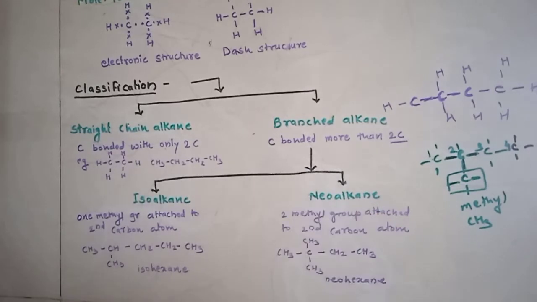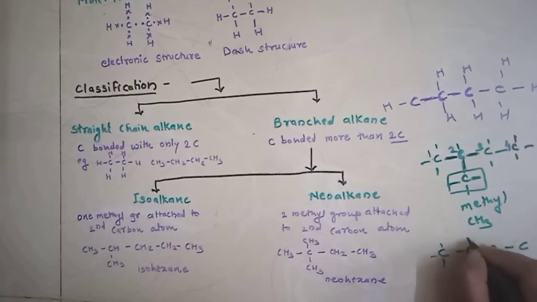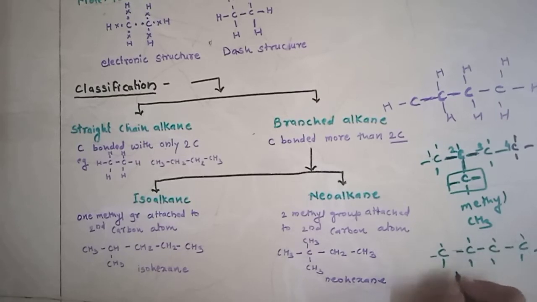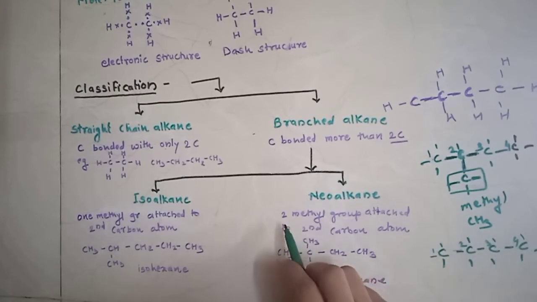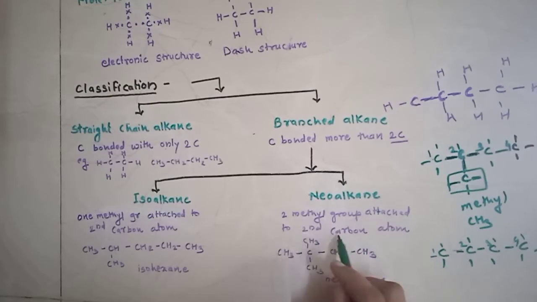Then neoalkane means what? This is very easy. In a neoalkane, two methyl groups are attached to the second carbon. Here I have taken a straight chain carbon and given numbers 1, 2, 3, 4. And what is the definition? Look here, two methyl groups are attached to the second carbon atom.